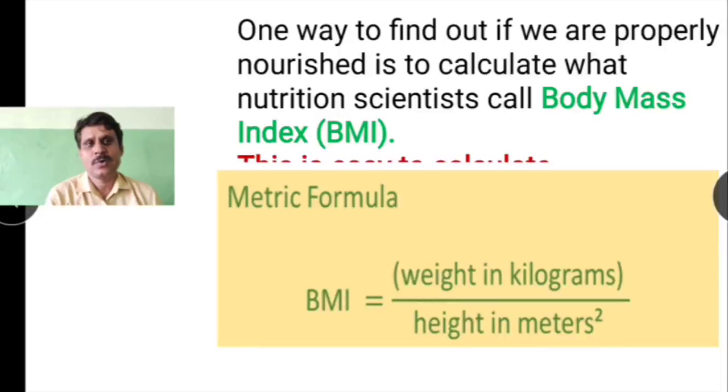So one way to find out if we are properly nourished is to calculate what nutrition scientists call body mass index. Children, you all can try to know what is your body mass index. This is a formula to calculate the body mass index, that is weight in kilograms divided by height in meter squares. So children, you take your weight in kilograms, then you measure your height, then convert it into meters and square it.